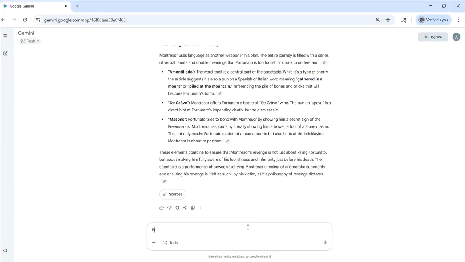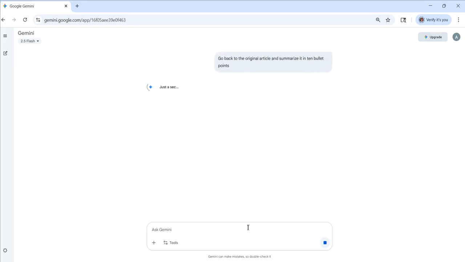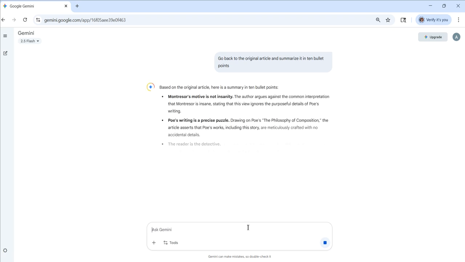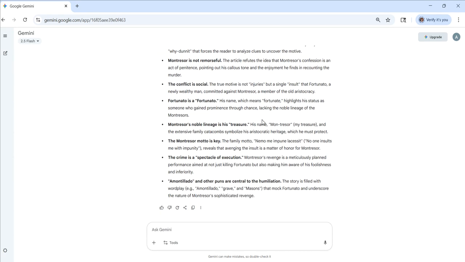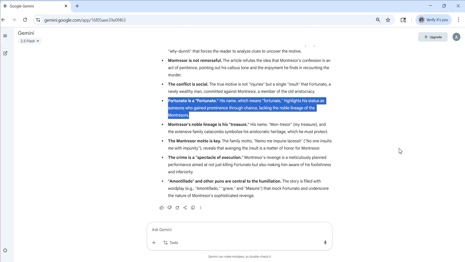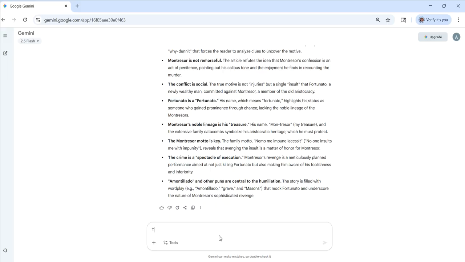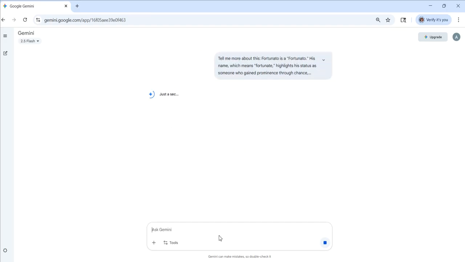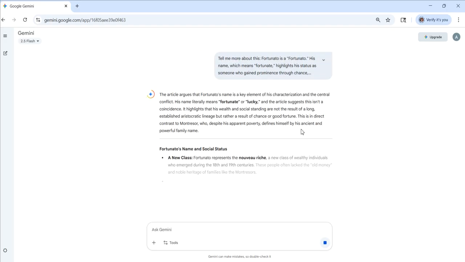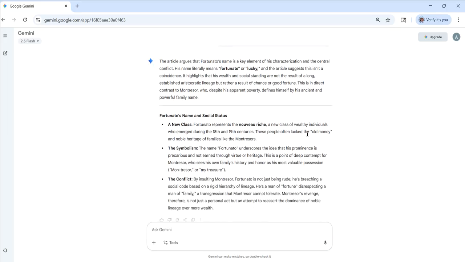Now I want to tell it, go back to the original article and summarize it in 10 bullet points. Now it's summarizing it in 10 bullet points instead of just 5. If I want to know more about Fortunato, being fortunate, I'm going to say, tell me more about this. And now it's giving me more information about it.